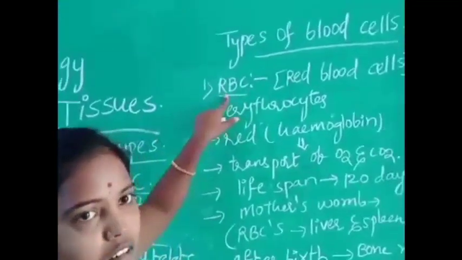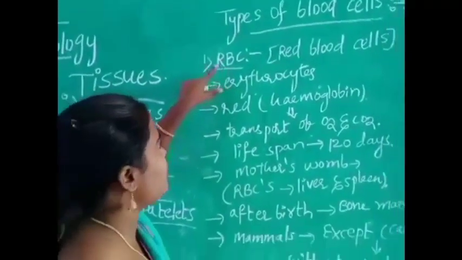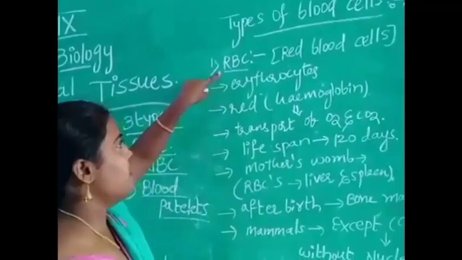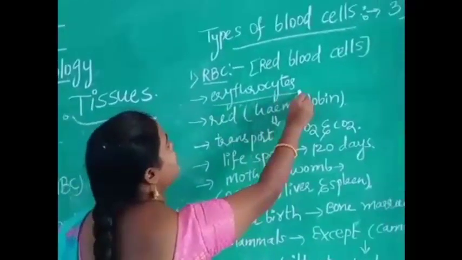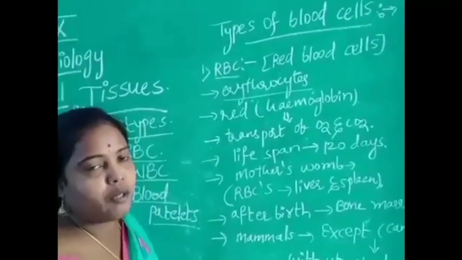First one, red blood cells. Okay, what is the first type, Nana? Red blood cells. The red blood cells are also called erythrocytes. Underline, very important.